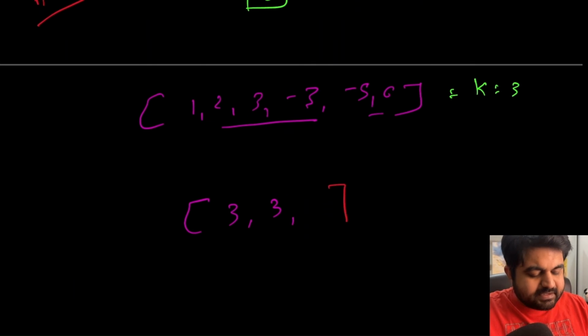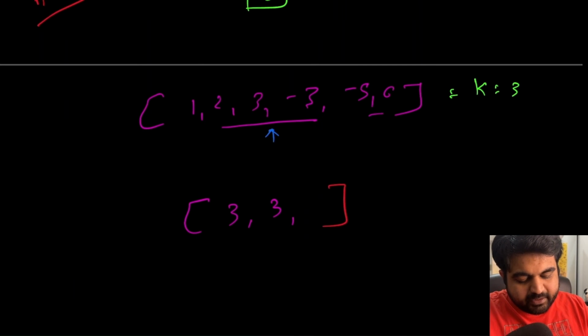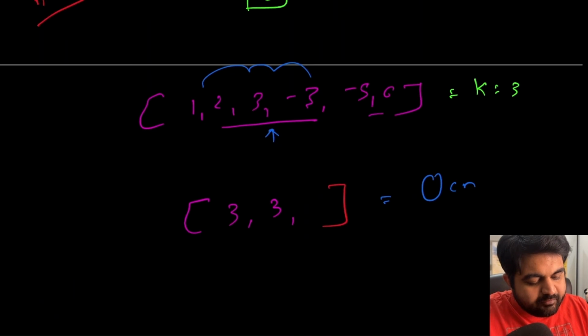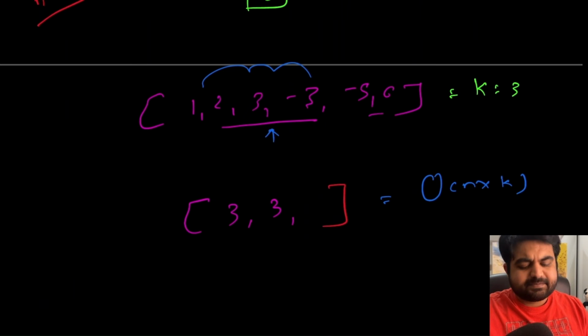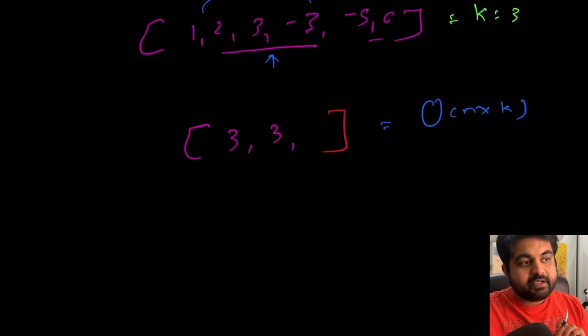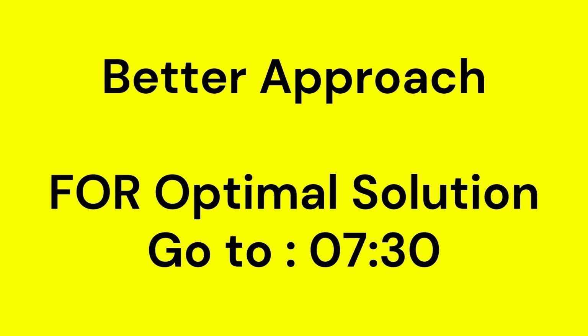Now in this case, the answer works perfectly fine, but the issue is that for every single element we will have to iterate over 3 different elements to find the answer, and every single time we are creating a new window, which means the time complexity is going to be big O of n times k, which is an expensive time complexity. So let's see how we can improve on this one.